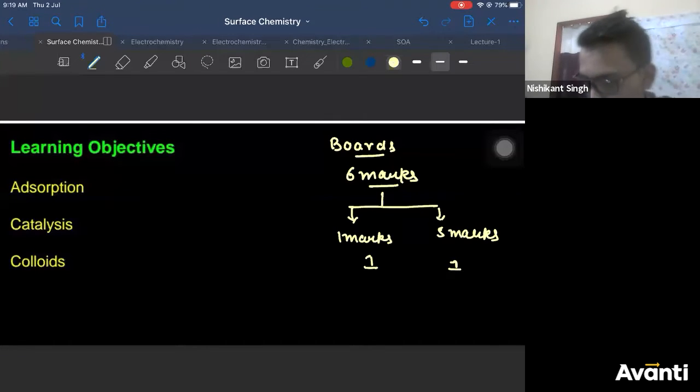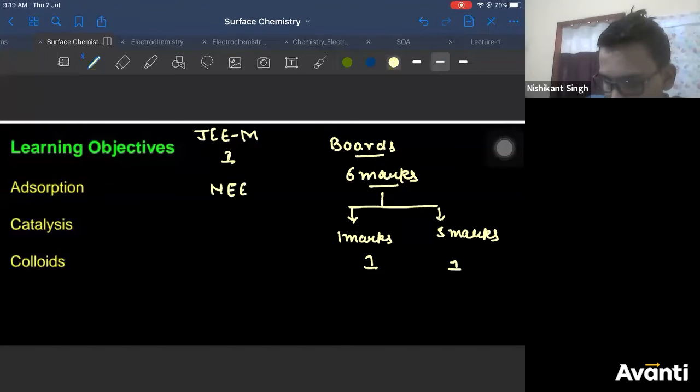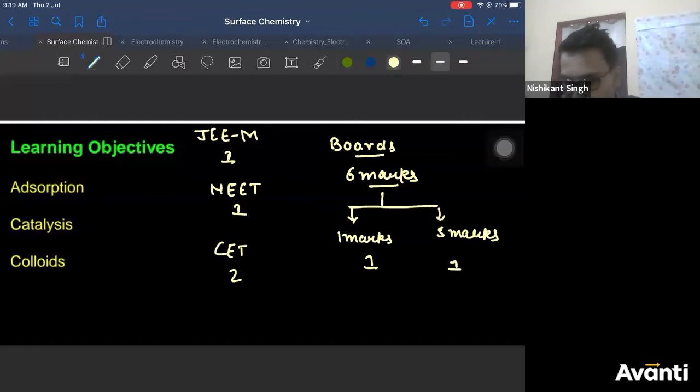So total 6 marks weightage. JEE Mains 1 question, NEET also 1 question, CET 2 questions, 2 to 3 depending upon the year.